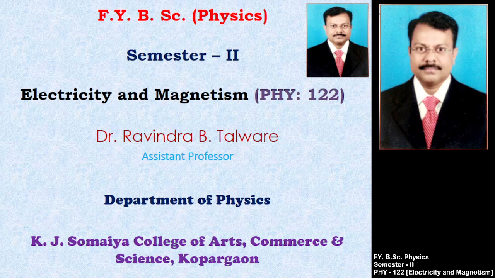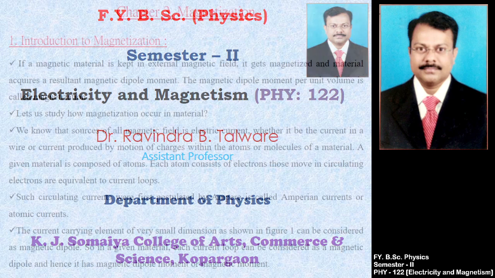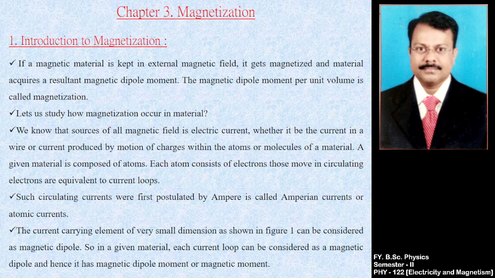Now we have to discuss magnetization. We come across a similar situation in magnetization. What is magnetization? If a magnetic material is kept in an external magnetic field, it gets magnetized and the material acquires a resultant magnetic dipole moment. The magnetic dipole moment per unit volume is called magnetization.